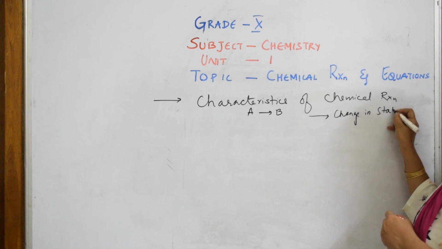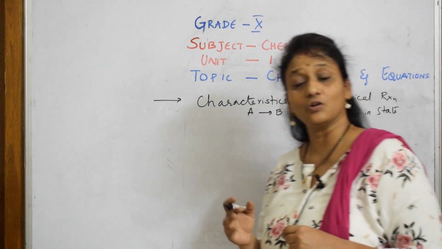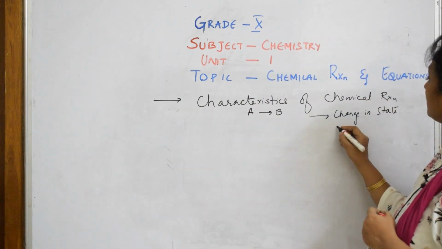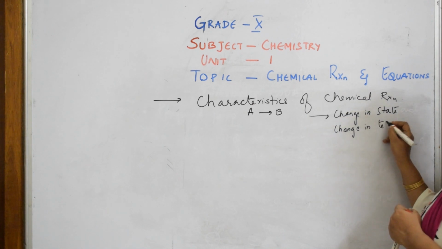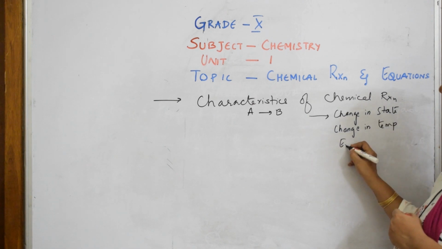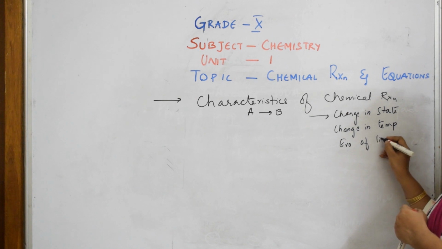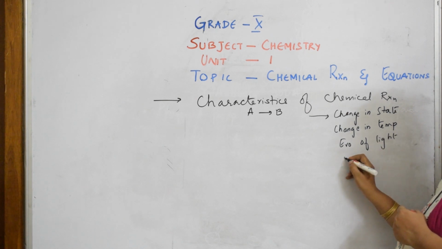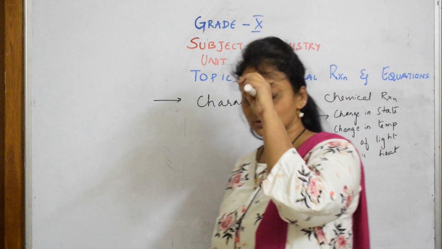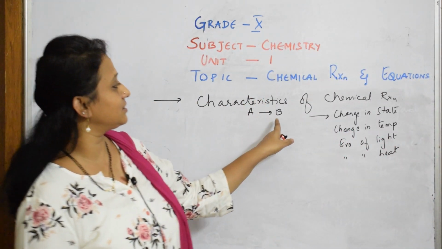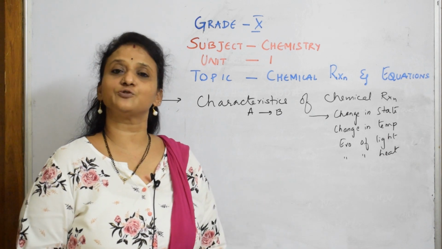It may be from solid to liquid, liquid to gas, or solid directly to gas. There may be a change in temperature. There may be evolution of light in some cases, and evolution of heat in some. Like that, different characteristics will be there which explain that the reaction has happened. So CBSE wants you to learn this.